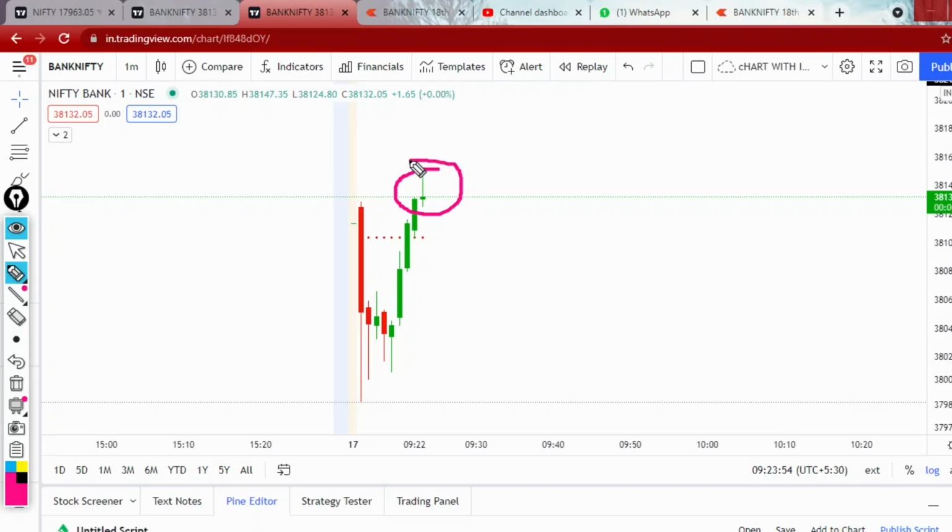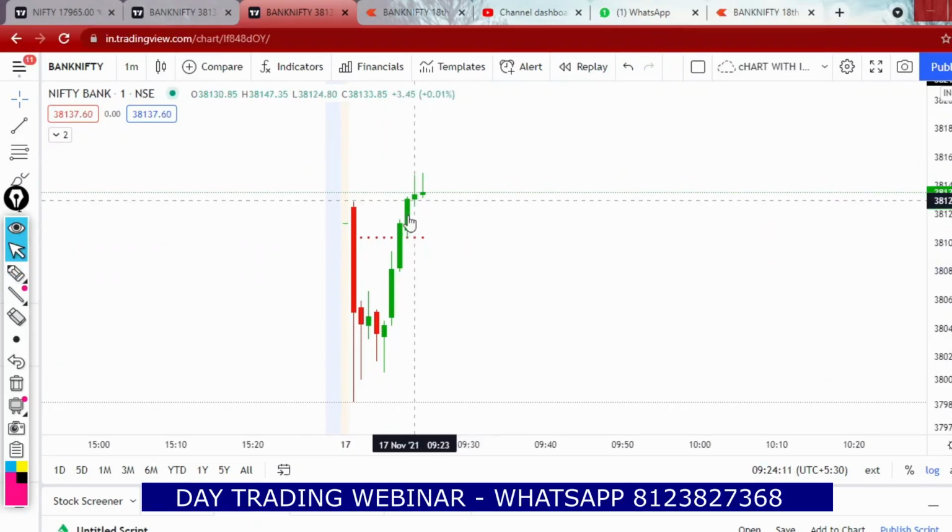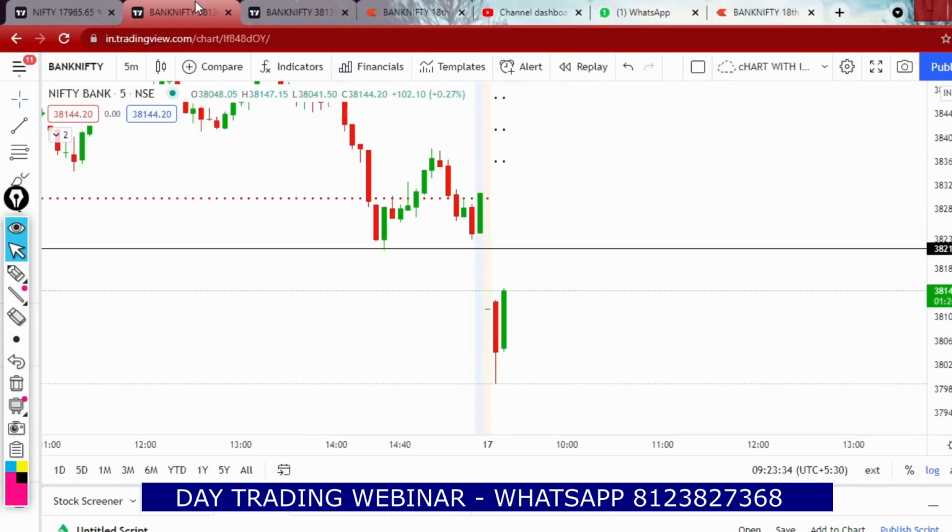Higher the time frame, higher will be the breakout confirmation. So if you need a confirmation, then you should wait for the higher time frame candle close. A pin bar sort of candle has been formed here. Let us see how the next candle will be. Bank Nifty in 5 minute time frame, we have still 44 seconds left.